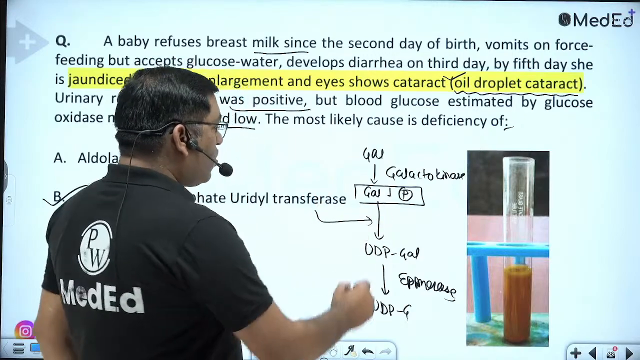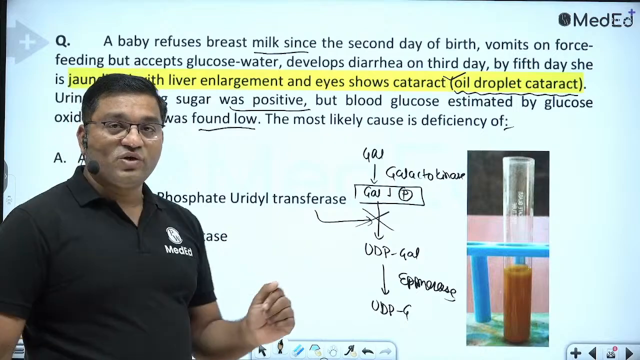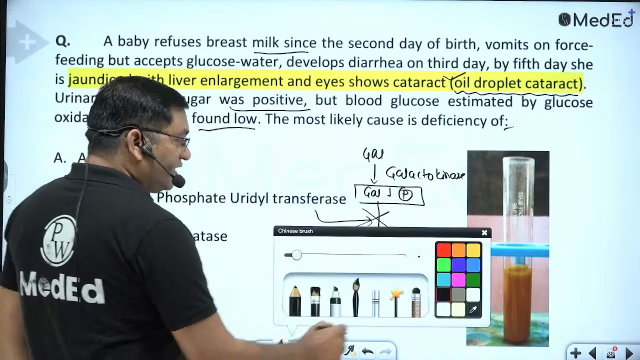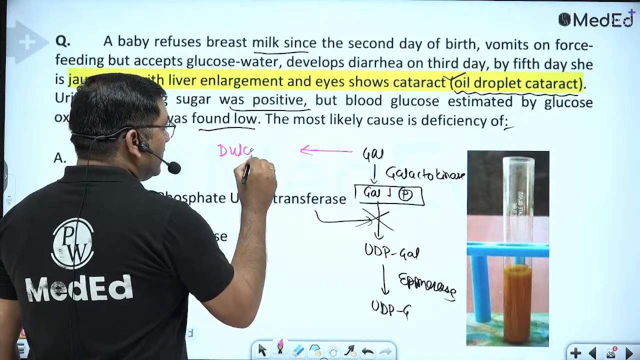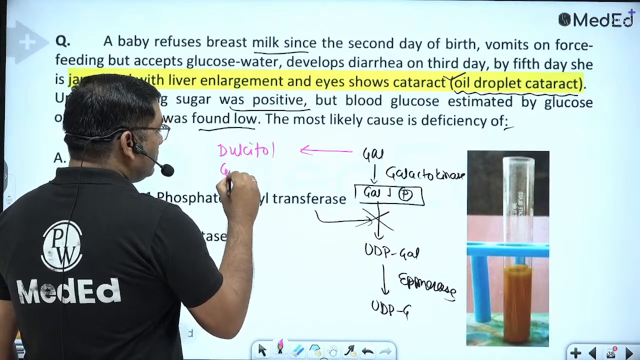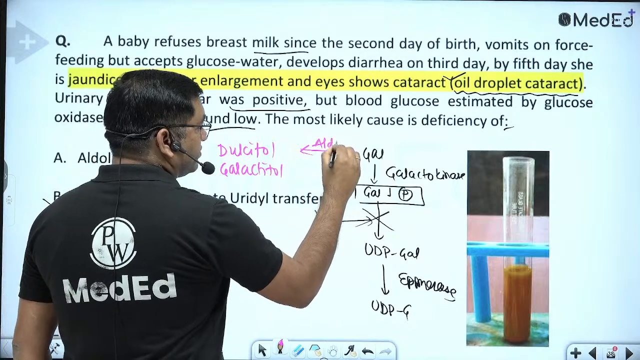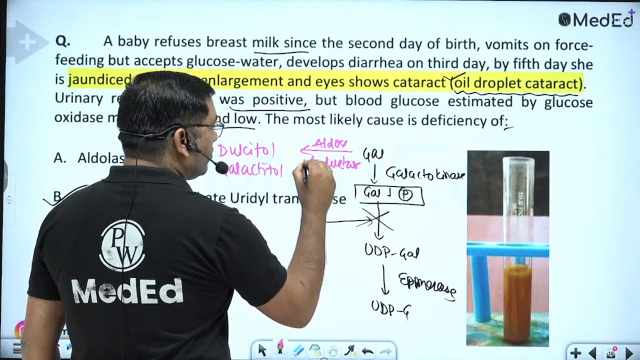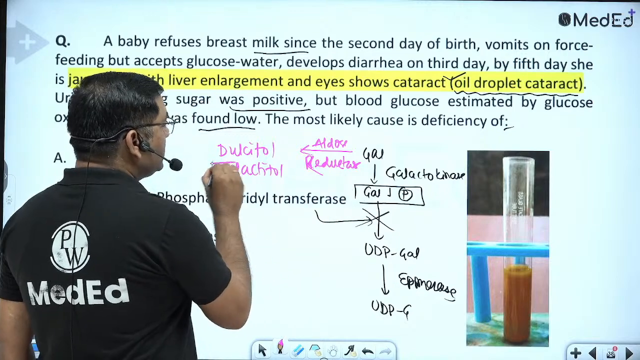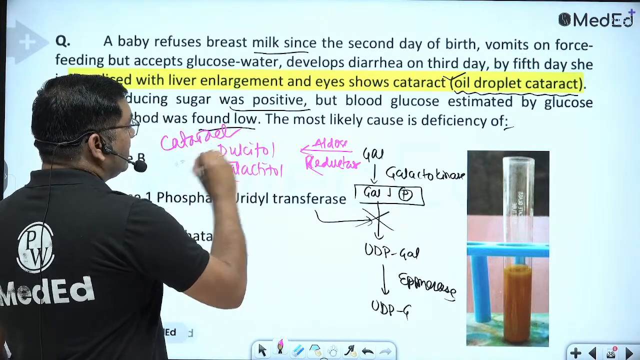And there is a block in galactose 1-phosphate uridyl transferase in galactosemia, so galactose is diverted for the production of dulcitol, another name is galactitol, by the aldose reductase. And because of the osmotic effect of this galactitol or dulcitol, it causes cataract. It causes congenital cataract.